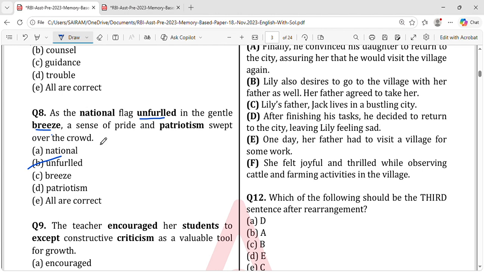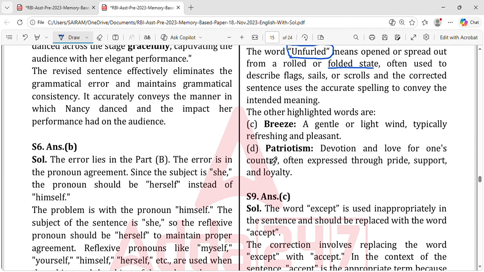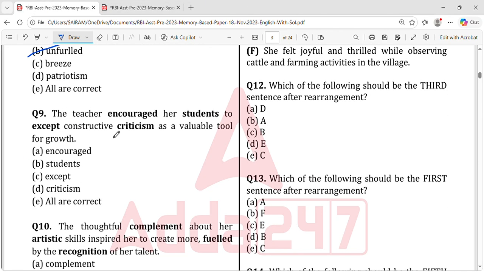Now here there are two words, breeze and patriotism. What is patriotism? Desha bhakti, right? It's devotion and love to our country, a nation, etc. And a breeze is a gentle or a light wind, typically refreshing. Now, the ninth one.